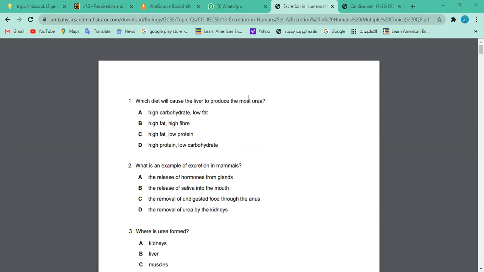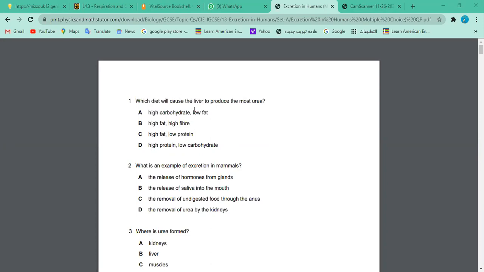Would you like to answer, Ahad? Liver. Yes, Umaima? Liver. Liver, very good. So the answer for question one, which diet will cause the liver to produce, right? So it's liver.